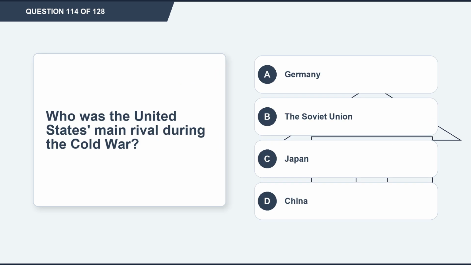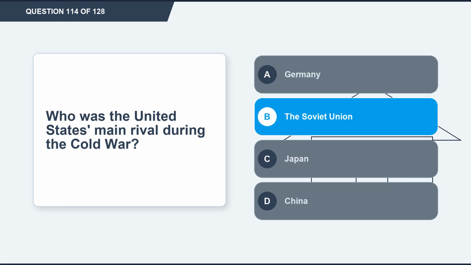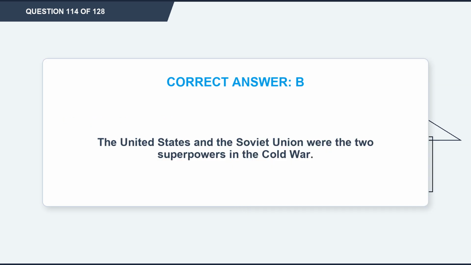Who was the United States' main rival during the Cold War? Option A, Germany. Option B, the Soviet Union. Option C, Japan. Option D, China. The correct answer is option B, the Soviet Union. Explanation. The United States and the Soviet Union were the two superpowers in the Cold War.